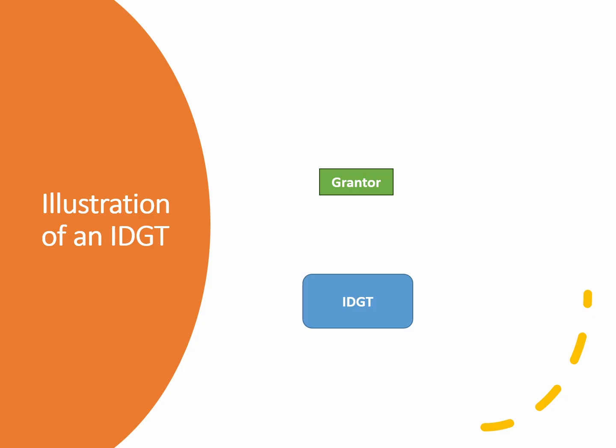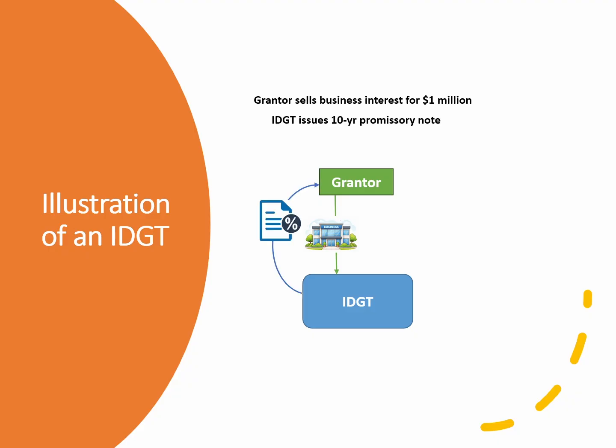With the stage now set, let's look at an example of an IDGT. Grantor sells a business interest valued at $1 million to a newly created IDGT on an installment basis in exchange for a promissory note. The note provides for interest-only payments for 10 years, with a balloon payment at the end of the term. The interest rate is based on the long-term applicable federal rate, here assumed to be 3.58%. The sale is accompanied by a seed gift of $100,000 to capitalize the trust.